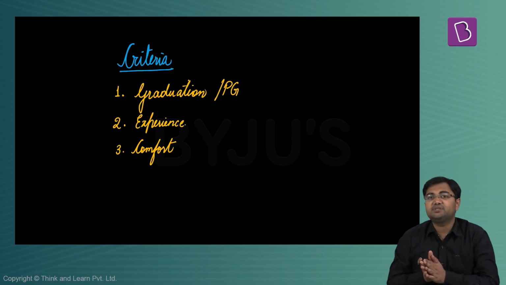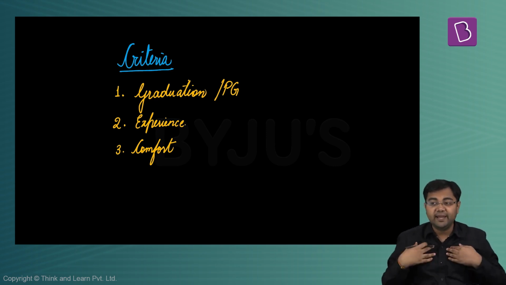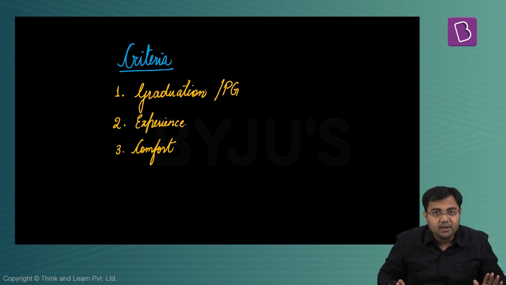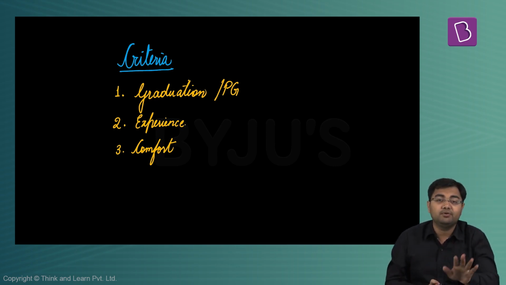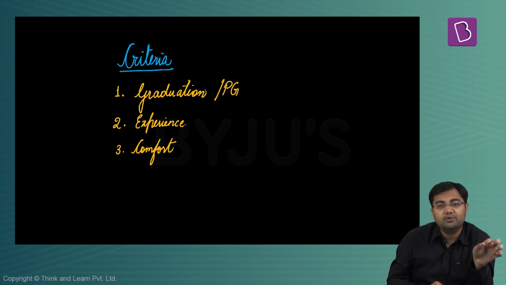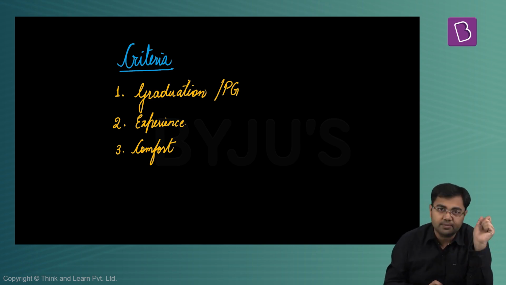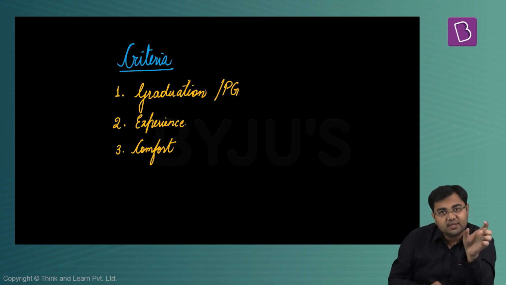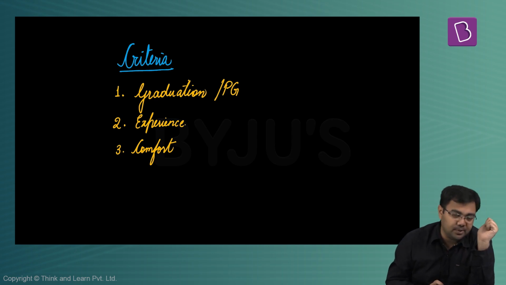So obviously geography becomes a subject that I know personally that I should not take, right? Similarly, it can happen with many of you with mathematics. Mathematics as an optional, you might not want to take because you are not very comfortable with it. So that becomes another criterion on which choosing or eliminating an optional can happen.